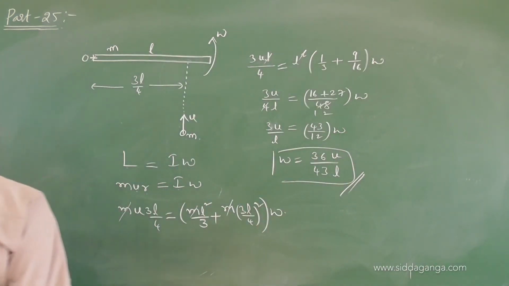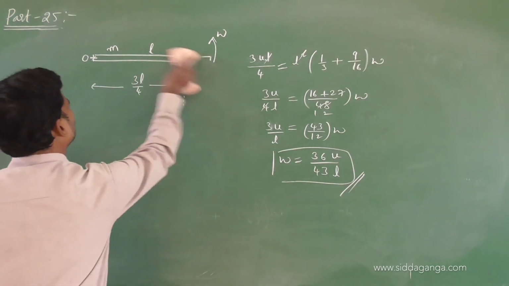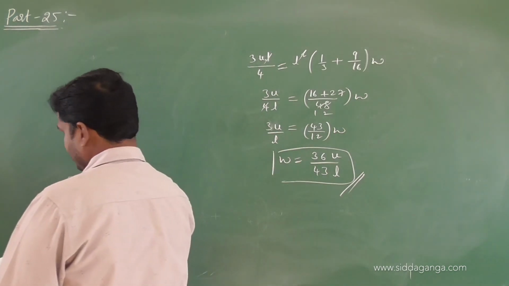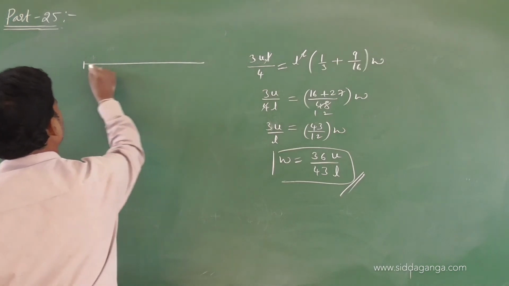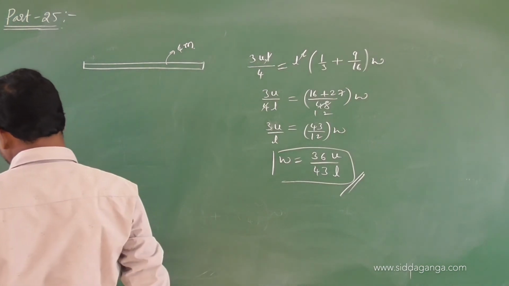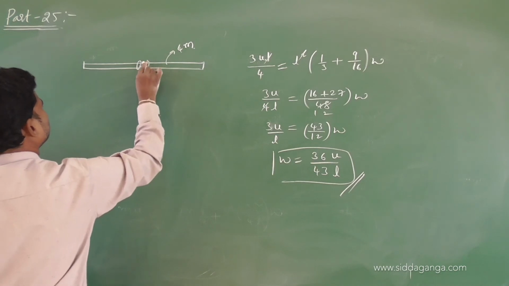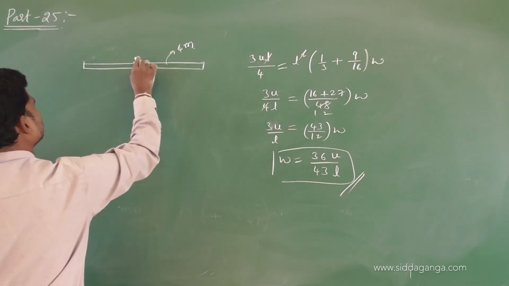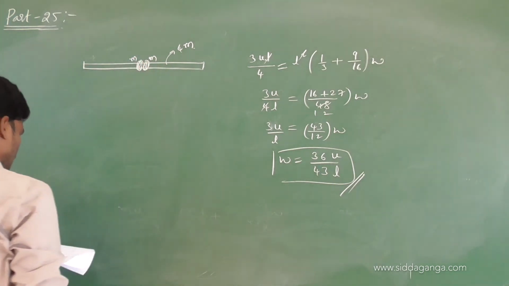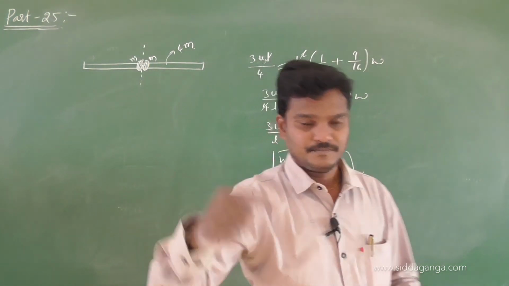Write down the problem. A rod of mass 4m, length L, having two beads at its center, small rings, whose mass is m each.